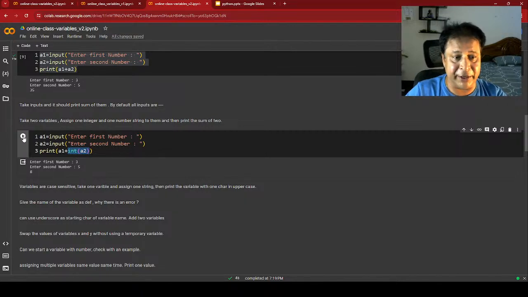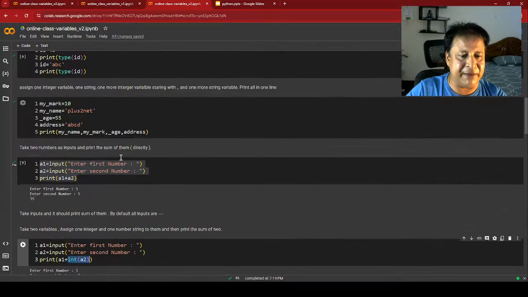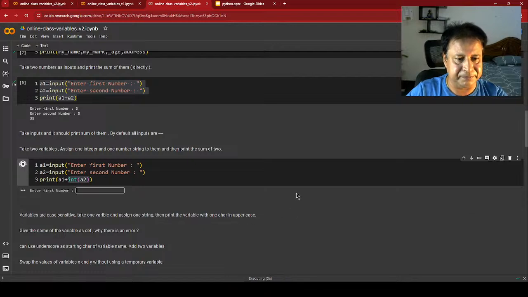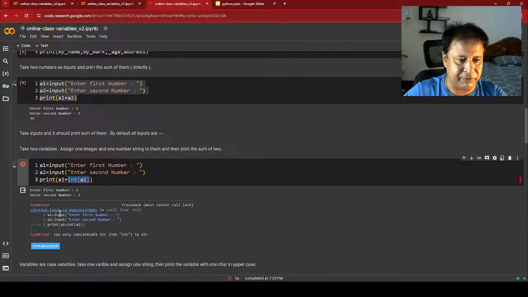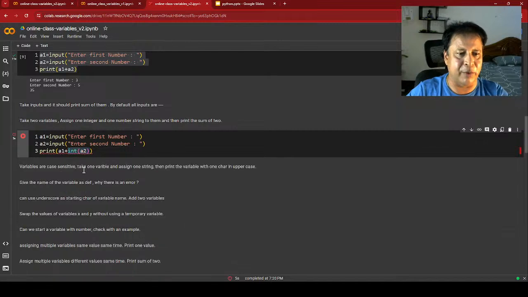So I must convert them into the same type. It must be the same type of container. Otherwise, let's see what error message it gives us. 3, then let me say 5, and let's see. Yeah, the type error: can only concatenate string and not integer to string. So the error message clearly says that you cannot do that. Similarly I can add a string to a string, two strings, fine, I can do that.